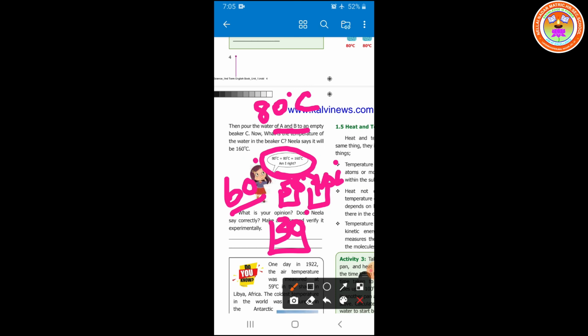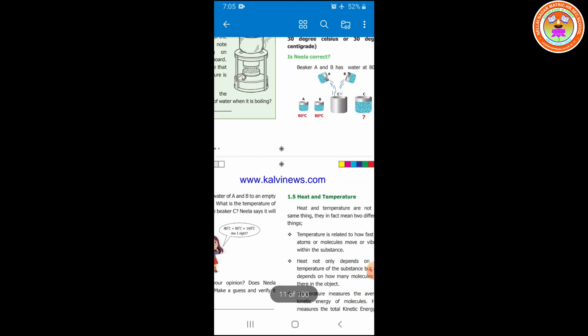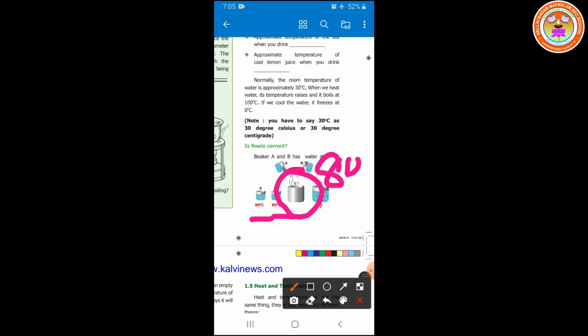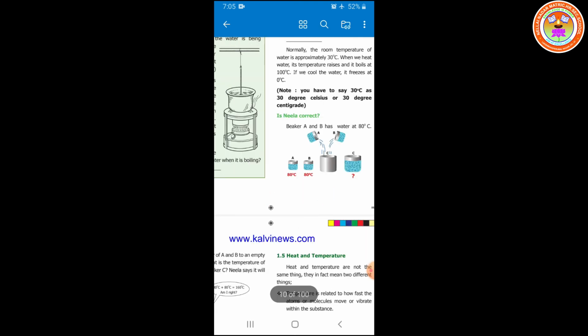Now what happened in this case? Both temperatures are 80 and 80. When we mix them together, both are at equal temperature, so there will be no transfer of heat. So the new vessel contains 80 degrees Celsius only, because there is no transfer of heat here.